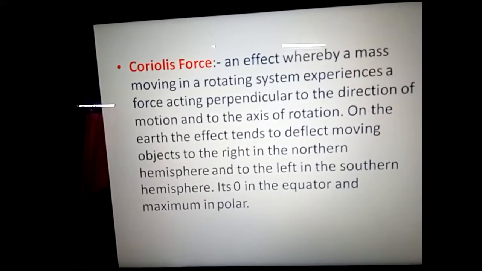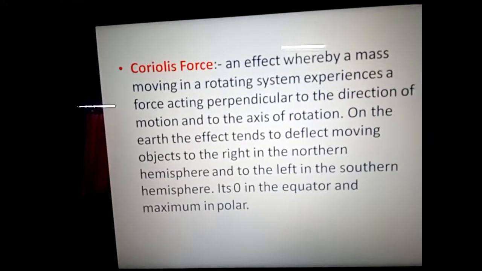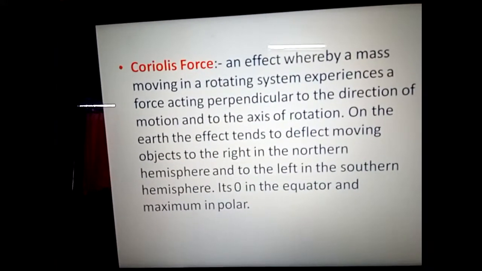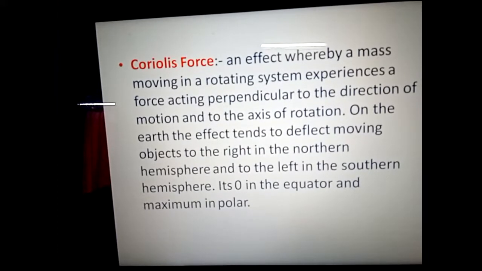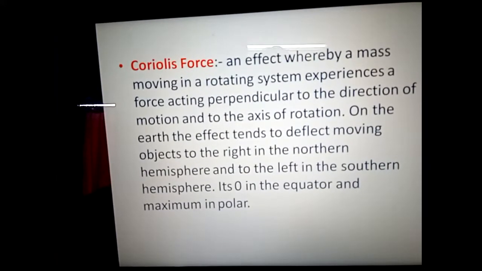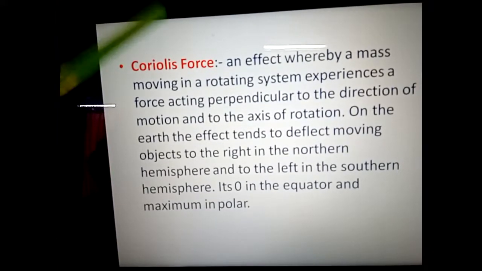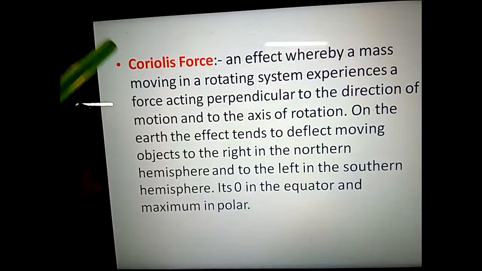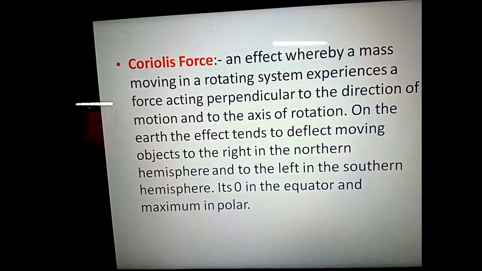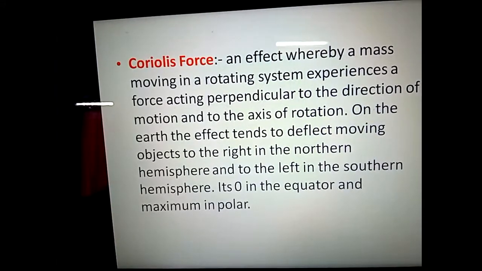First of all, we need to understand what Coriolis force is, and how it affects the entire wind movement. So what is Coriolis force? Due to the rotation of the earth on its axis, it creates an energy.